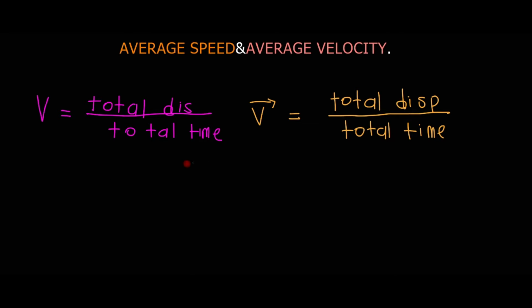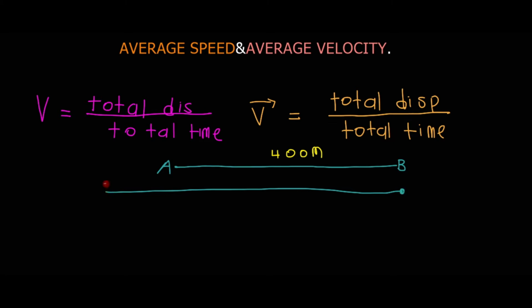Let's say for example a car moves from this point A to point B. Let's say this distance is 400 meters. Then let's say this car moves again from point B and stops at point C, and let's say this one is 700 meters.